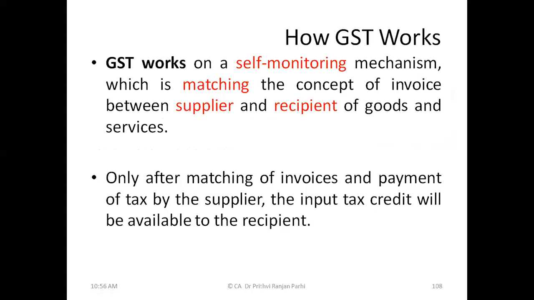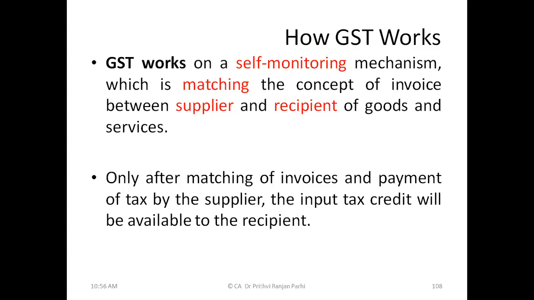Now let us understand how the GST mechanism works. It works on a self-monitoring mechanism, meaning this is a mechanism through which the supplier's data and the recipient's data get matched. If it is matching, then ITC will be available and a dealer can settle his liability by utilizing ITC.